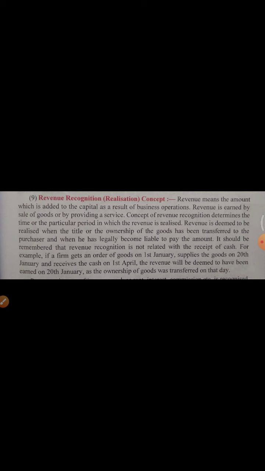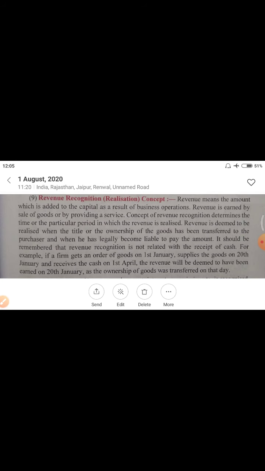Till now you have only given an order, you have only told your customer to take the goods, and if there is no sale then return. But till 31st March the customer is not confirming whether he will keep your goods or not. It means your ownership has not yet been transferred, which means revenue is not deemed to be realized. So revenue is deemed to be realized only when you have transferred the ownership of the goods to your customer. It doesn't matter whether you received cash or not. Okay, this was our revenue recognition concept.